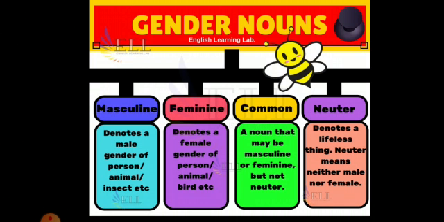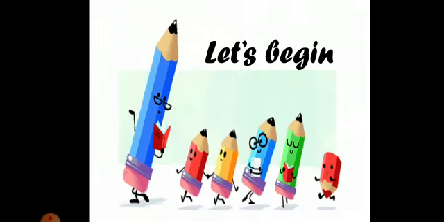So, children, we are going to discuss these genders in detail with some examples. First, we will have a detailed discussion on the masculine and feminine genders. Masculine genders are used for the male counterparts and female genders are used for the female counterparts. So let us have a look at the examples and then we will understand them better. So let's begin.